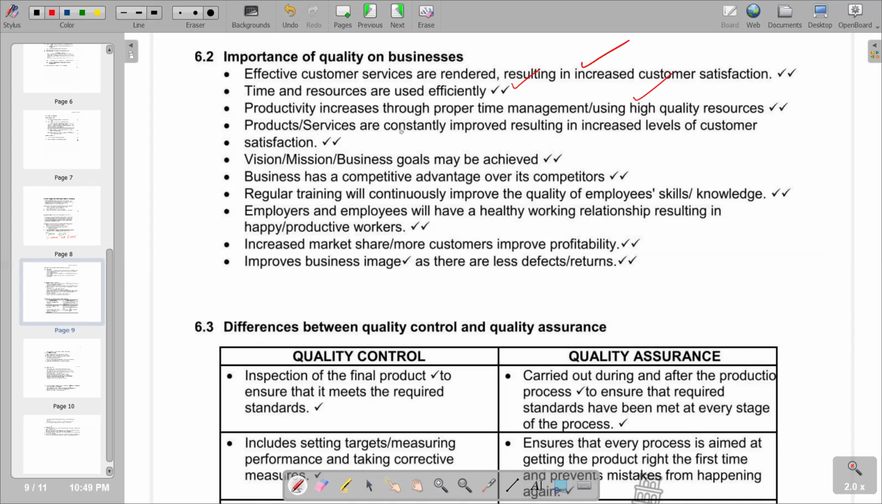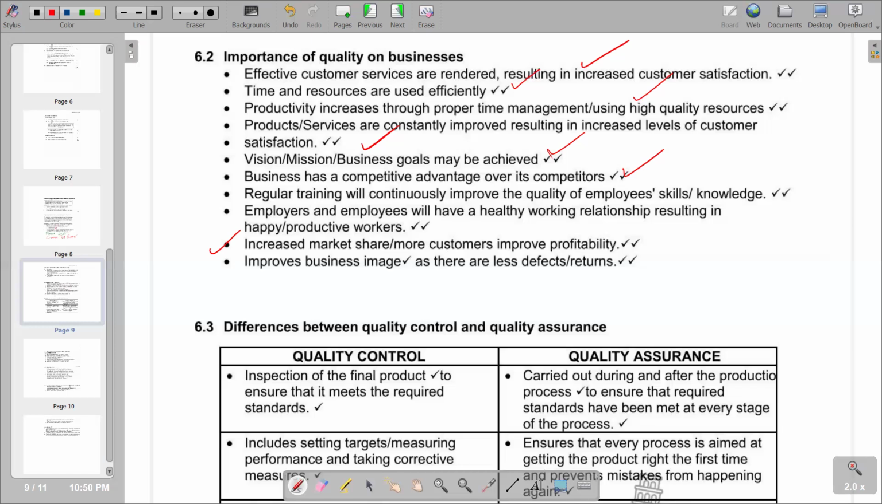Next, the portfolio of services is constantly improved, resulting in increased levels of customer satisfaction. So we see that customer satisfaction and business goals may be achieved. We are going to achieve our business goals. We are also going to work in line with our mission and vision. On the next point, the business has a competitive advantage over its competitors. Obviously, with better quality, we can have a competitive advantage over our competitors. On the second to last point, it increases market share, brings more customers, or improves profitability.